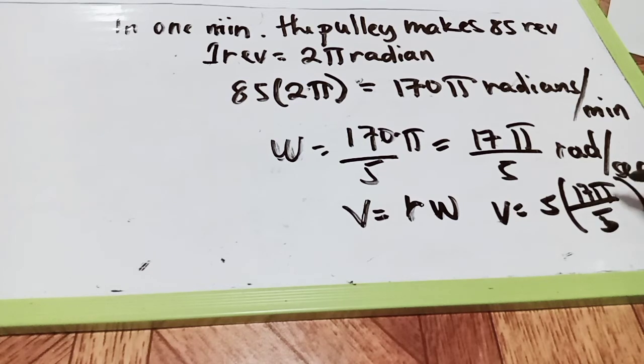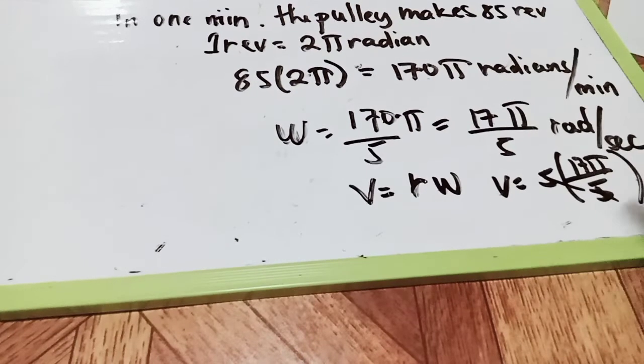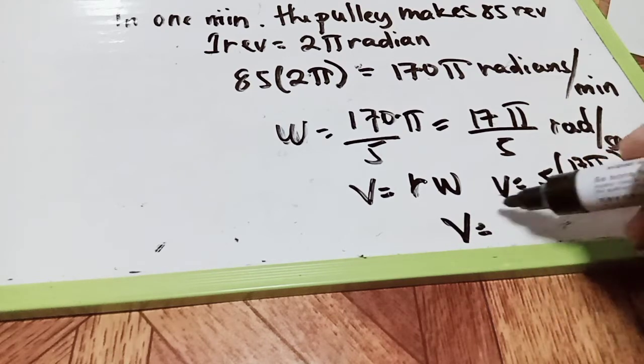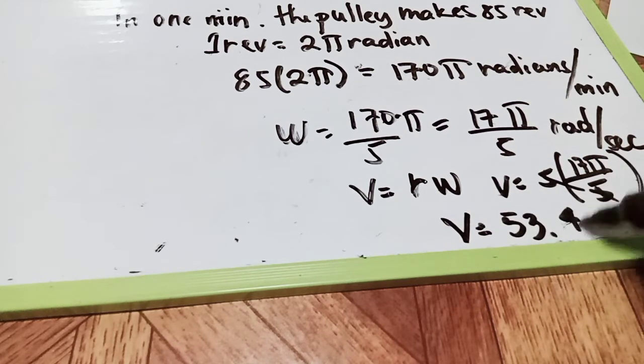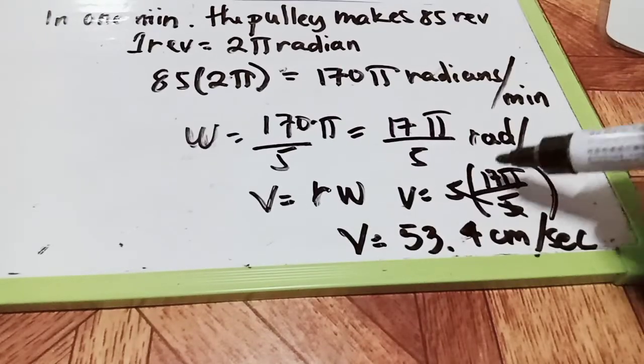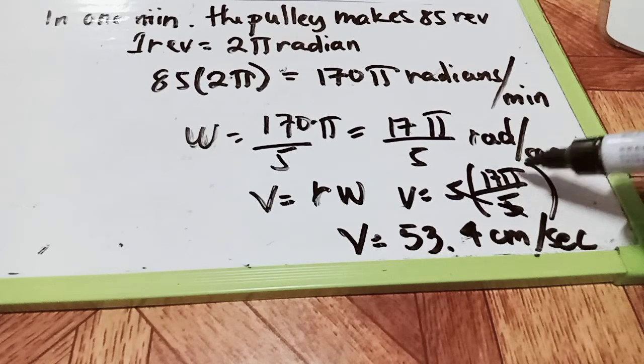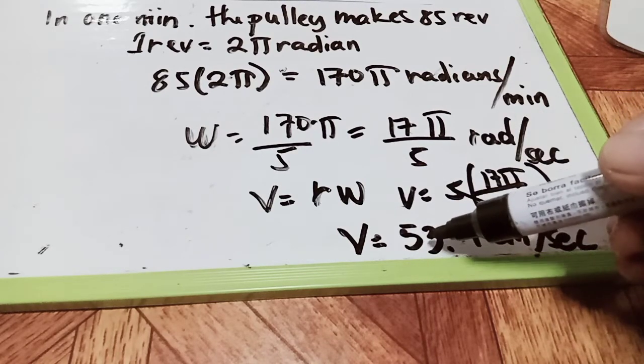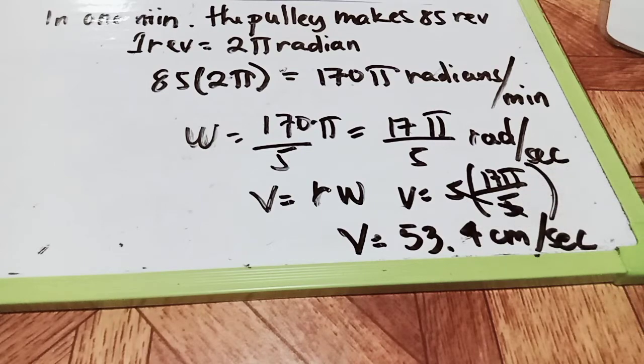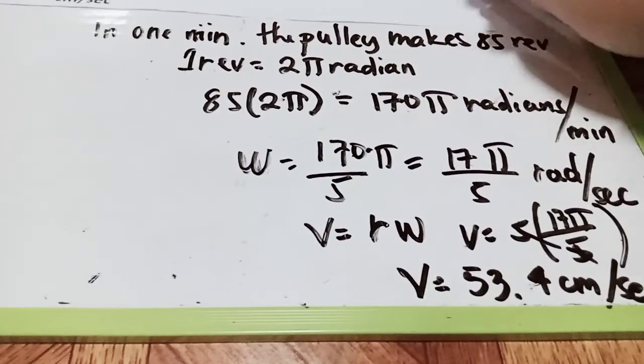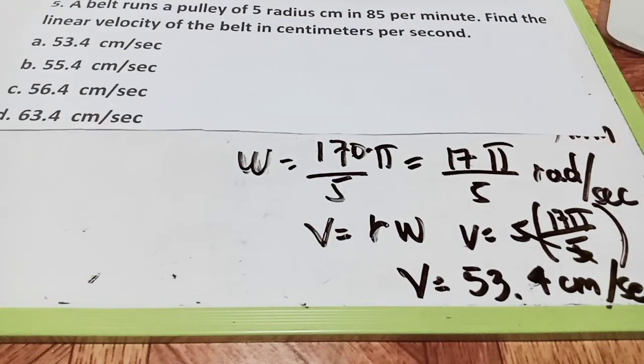We cancel and cancel, so it is 17 times 3.14. The velocity will be 53.4 centimeters per second. So the answer is letter A. Take note, the answer is letter A.